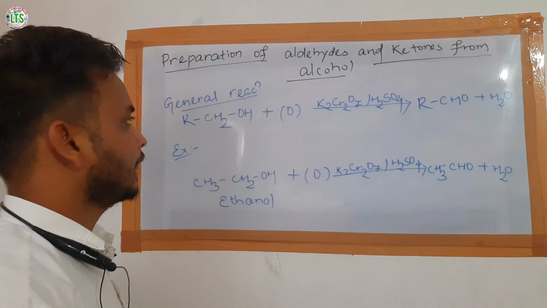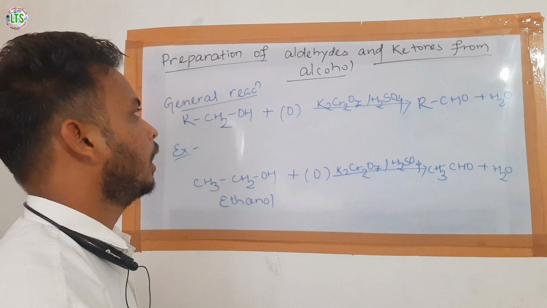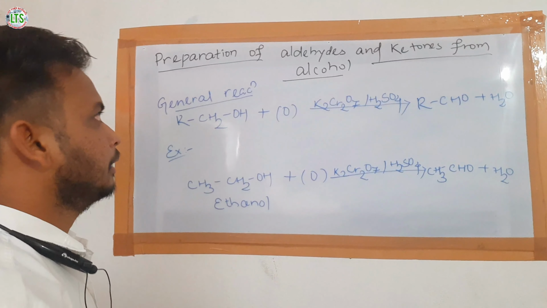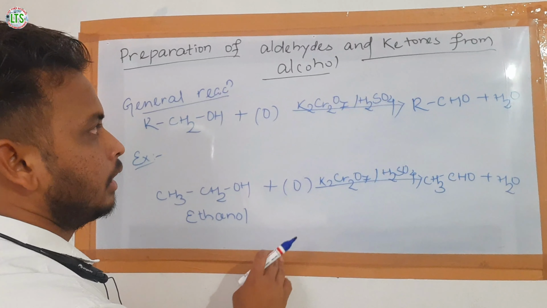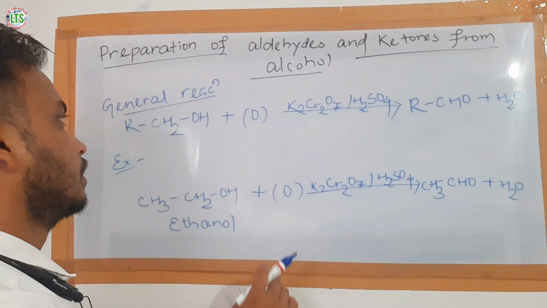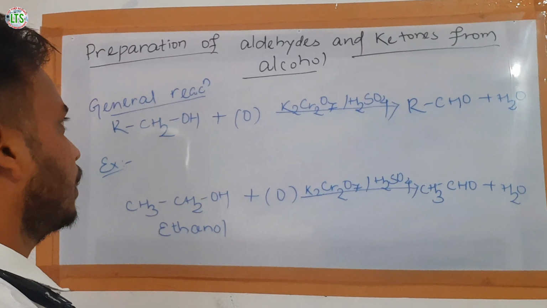Next, preparation of aldehydes and ketones from alcohols. Generally, aldehydes are prepared from primary alcohols and ketones are prepared from secondary alcohols. First, from primary alcohol, how can we prepare aldehyde? As you know, the primary alcohol is that in which the carbon atom containing the functional group is attached directly to only one carbon.